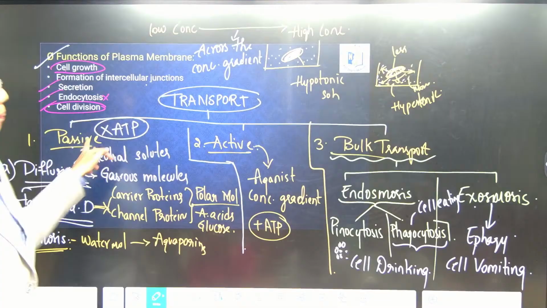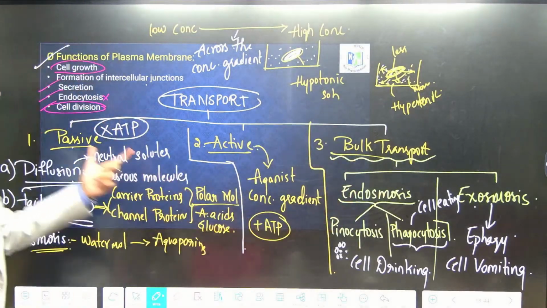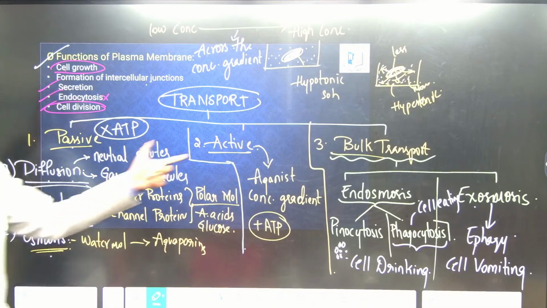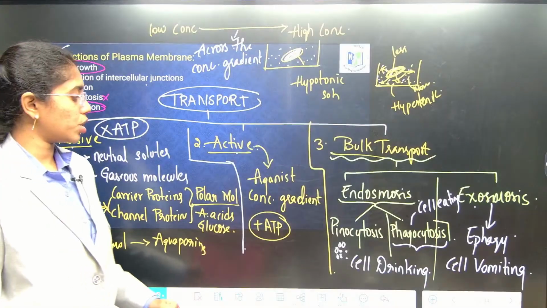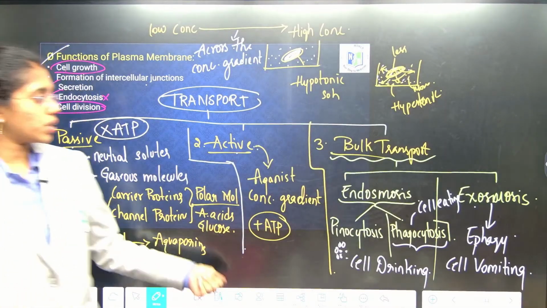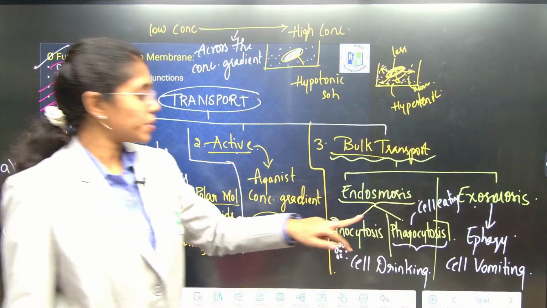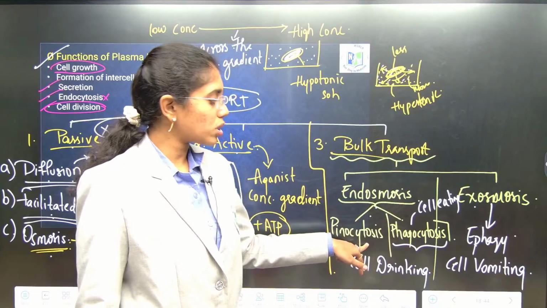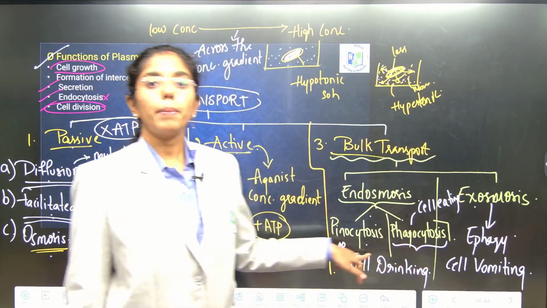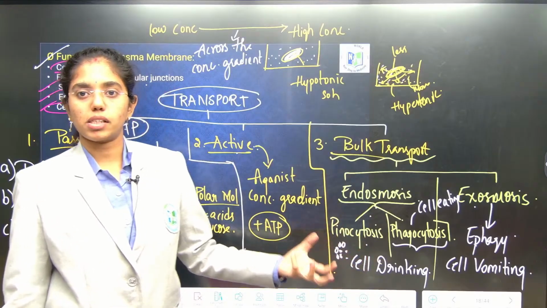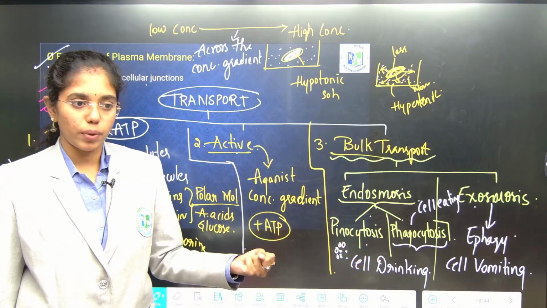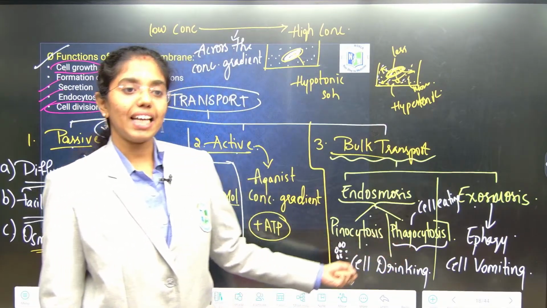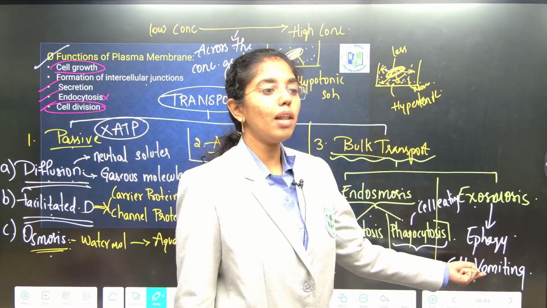First is what? Passive, active, bulk transport. Passive transport, three types: diffusion, facilitated diffusion, osmosis. Active transport is against the concentration gradient, which requires energy, that is ATP. Bulk transport is of two types, endosmosis, exosmosis. Endosmosis two types, pinocytosis, phagocytosis. Pinocytosis is for bulk liquid droplets entering inside the cell, which is also known as cell drinking. Phagocytosis, cell eating. Exosmosis, cell vomiting.